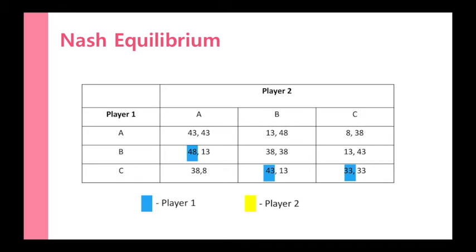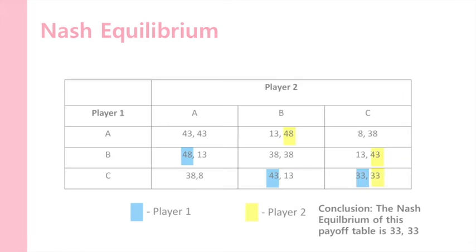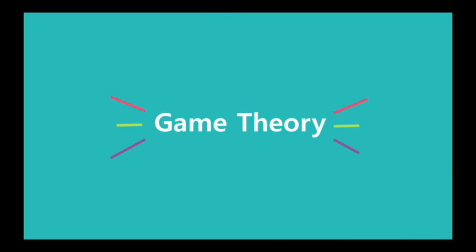Step 2 is to determine the best response of the column player to every strategy of the row player. To do this, highlight the highest payoff value among the second coordinates of the ordered pairs in each row. In this payoff table, player 2's best responses are 48, 43, and 33. The Nash equilibrium of this payoff table is 33 and 33. Now, that basically summarizes the terms and concepts needed in game theory. Thanks for watching!